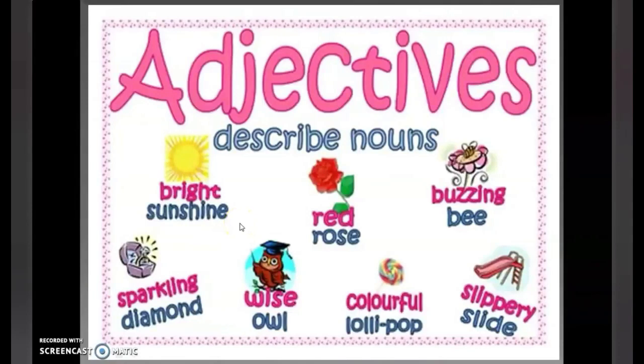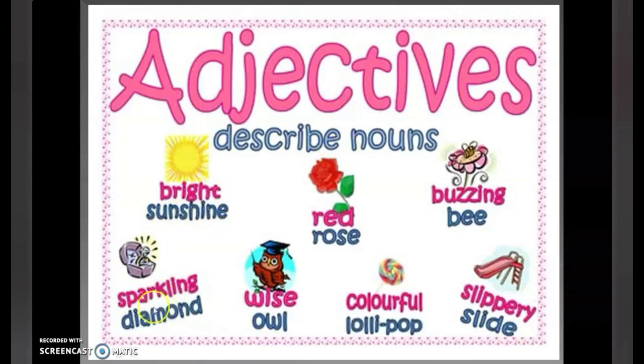The next part of speech is adjectives. Adjectives are words that describe nouns. For example, if you look at the picture over here, there is a rose drawn over here. Now the color red is describing what kind of a rose it is. So the rose is red, and red is an adjective. Why? Because it is describing the rose. Sunshine is also being described, and sunshine is a noun.